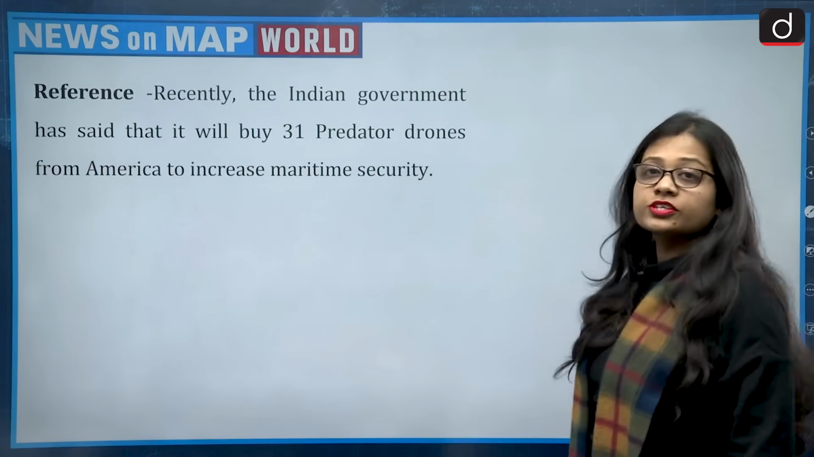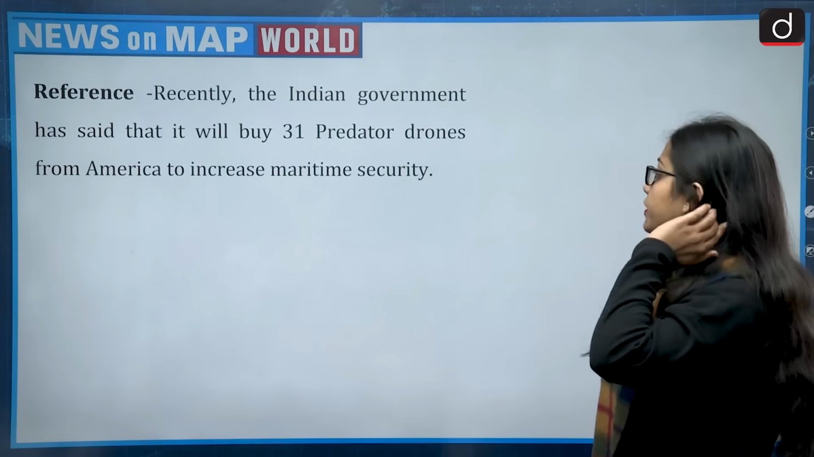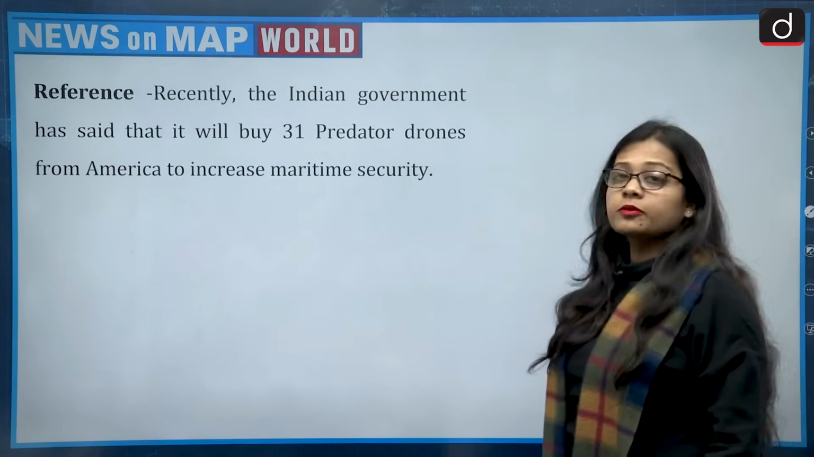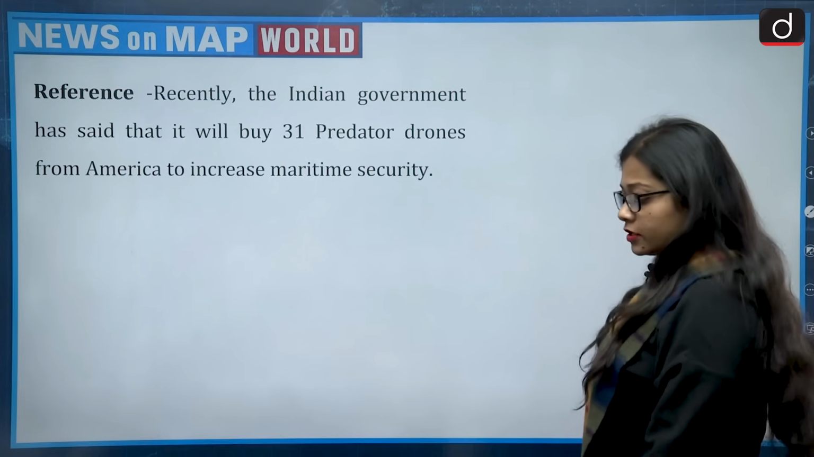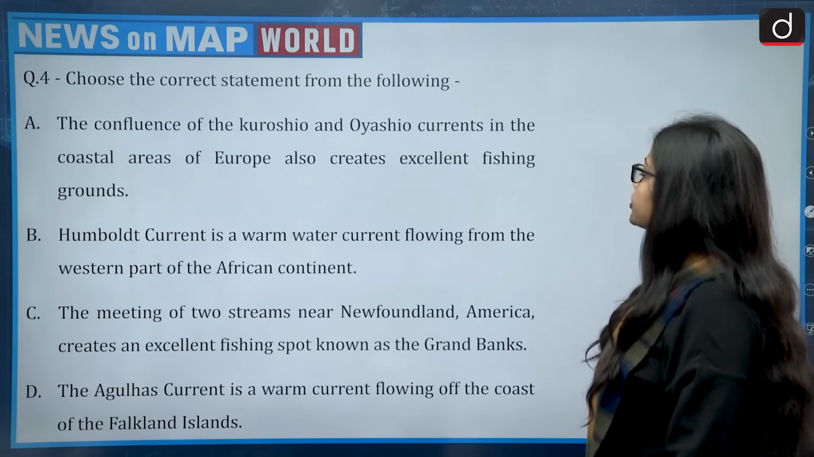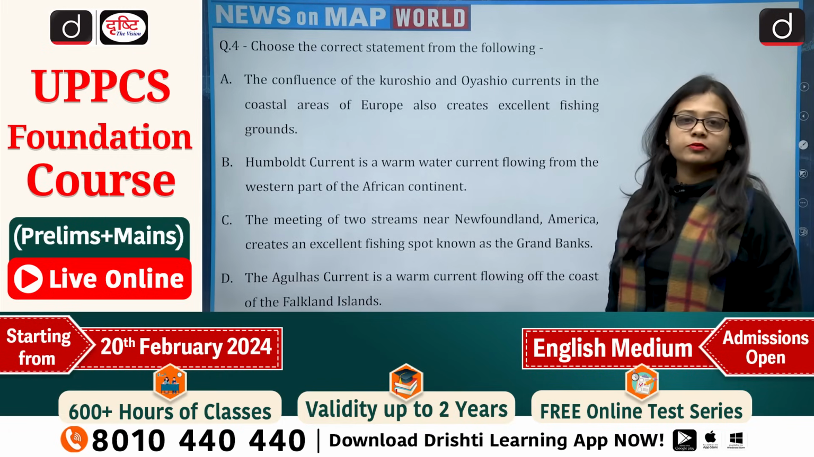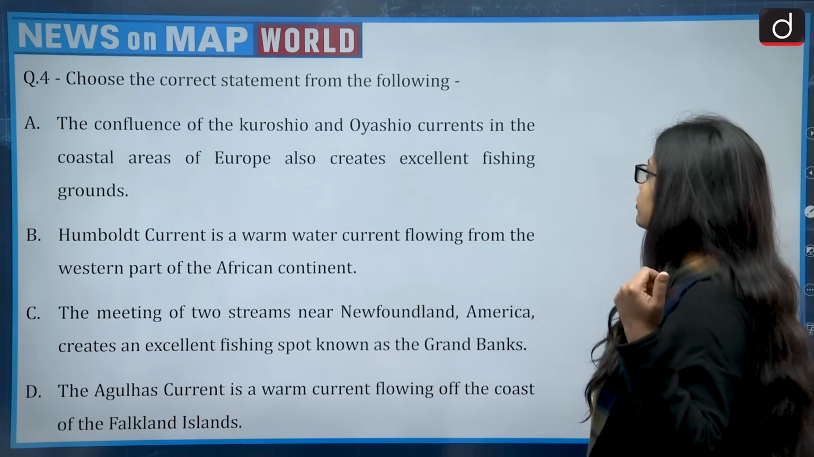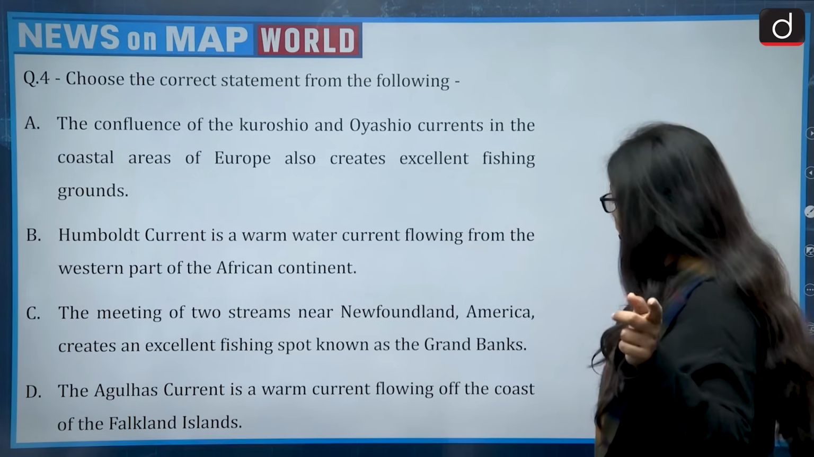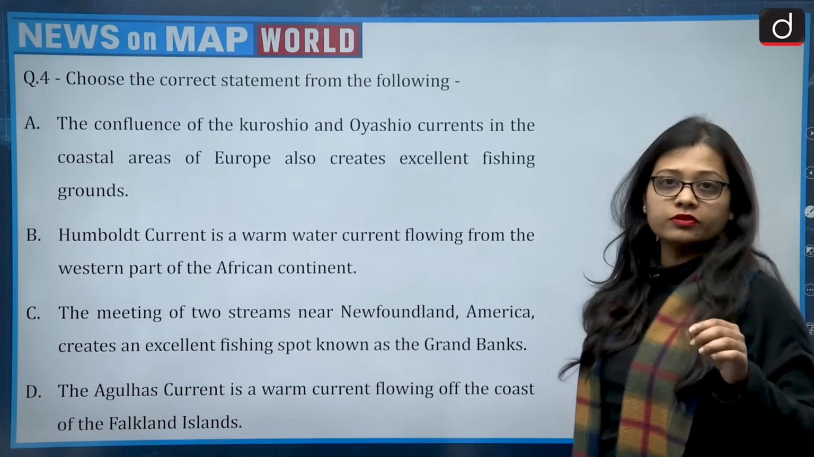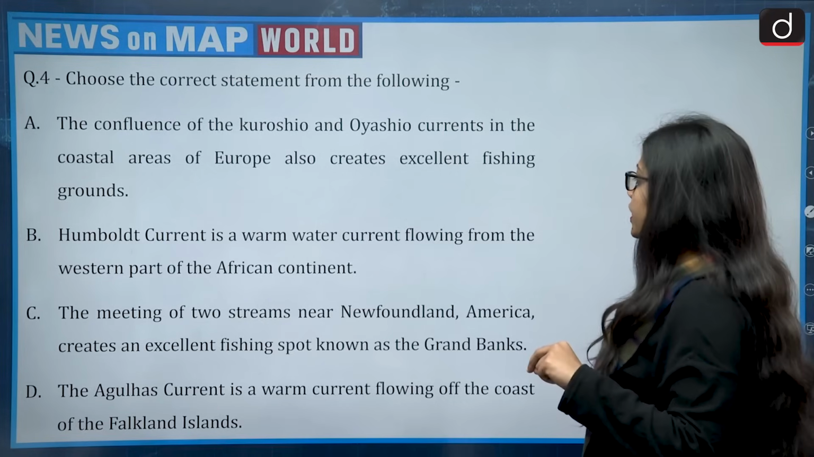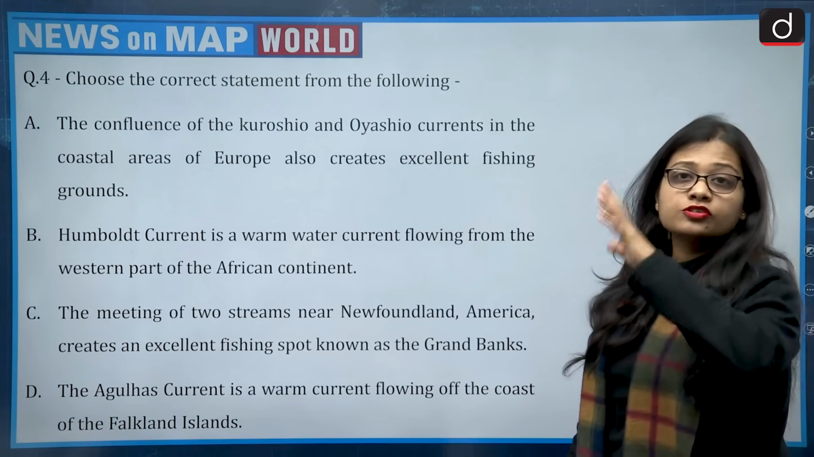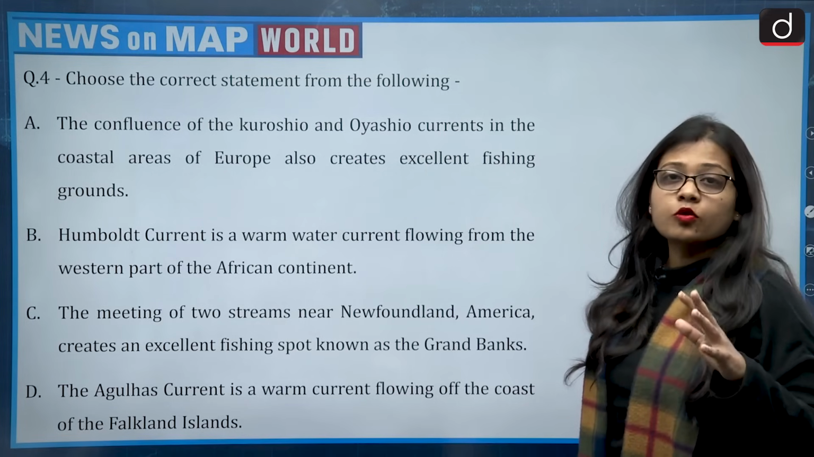The reference for the next question is that recently the Indian government has said that it will pay for 31 Predator drones from America to increase maritime security. Now this brings America into the news, and the question asks us to choose the correct statement from the following, and there are 4 statements given. First, the confluence of the Kuroshio and Oyashio currents in the coastal areas of Europe also creates excellent fishing grounds. Second, the Humboldt current is a warm water current flowing from the western part of the African continent. So it is talking about the ocean currents.